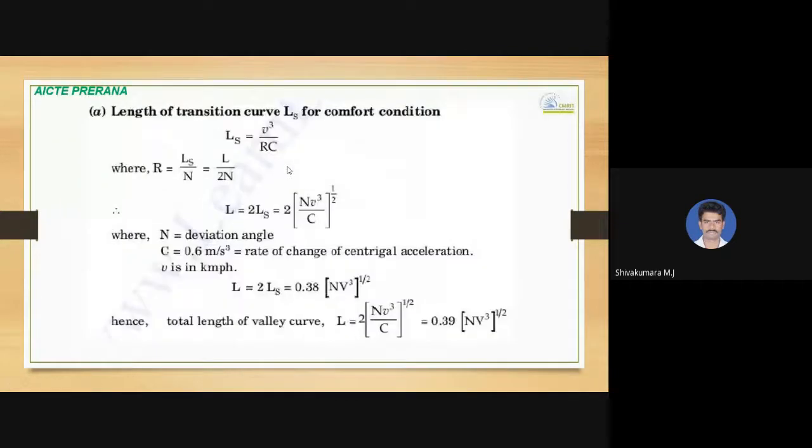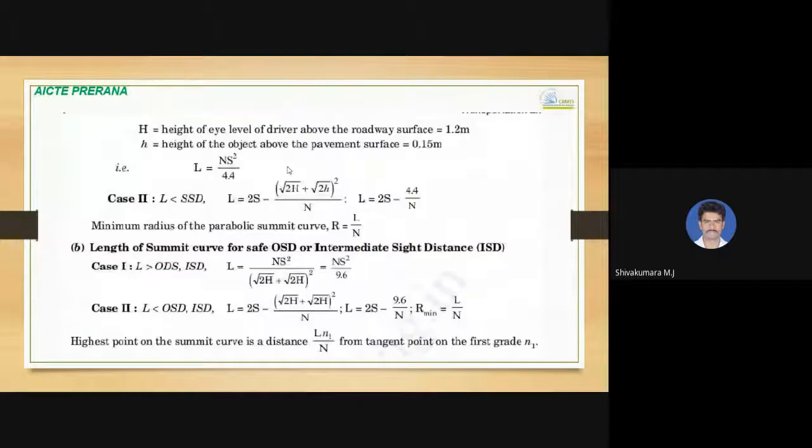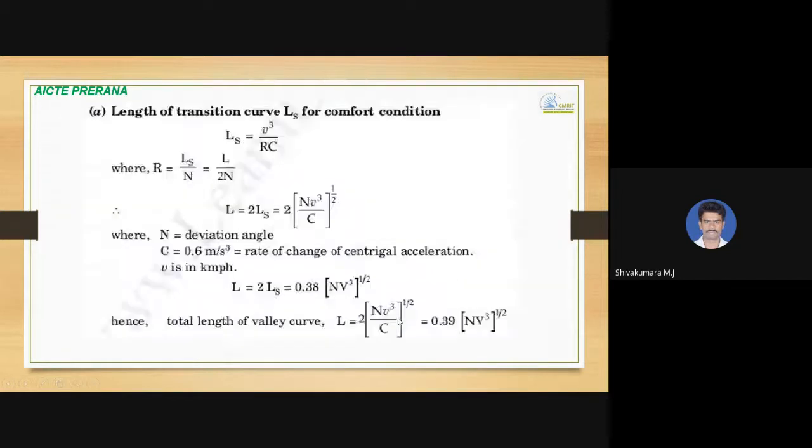So the first condition: if the length of curve is greater than overtaking sight distance, we can use the formula nS square divided by 9.6. So we can remember this. If the length of curve is greater than OSD, then the formula is nS square divided by 9.6. If the length of curve is less than OSD, then it is 2S minus 9.6 divided by n. So we are checking both cases here.